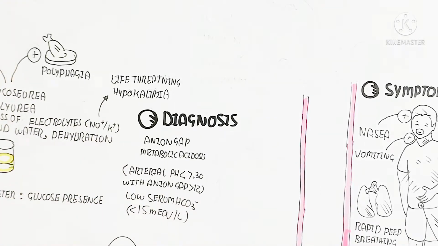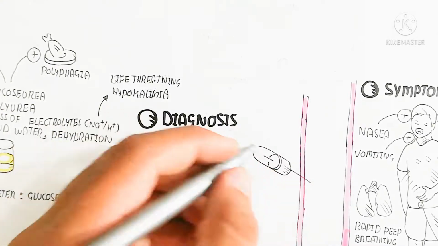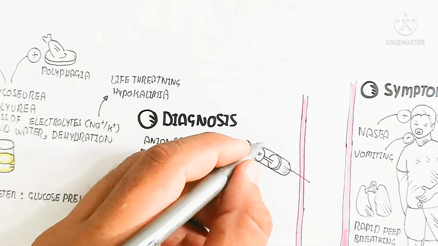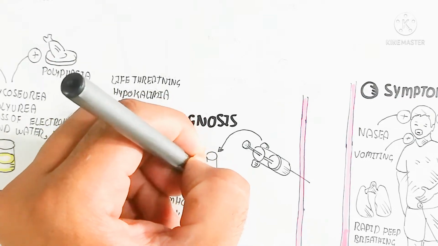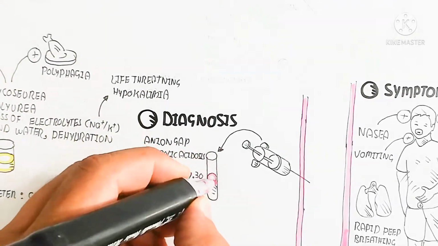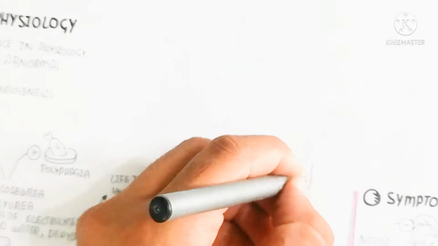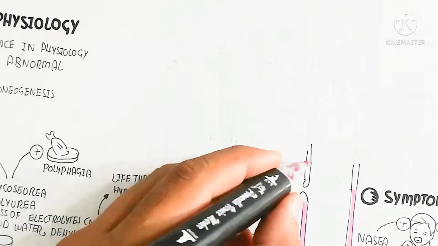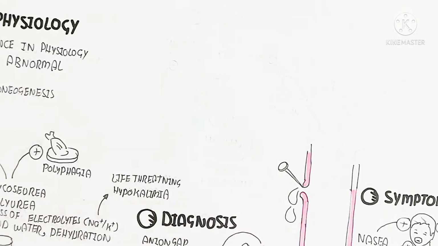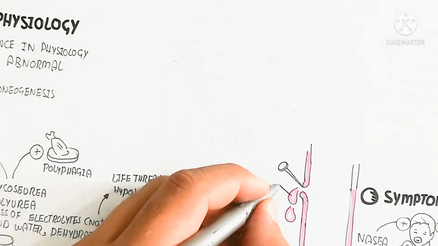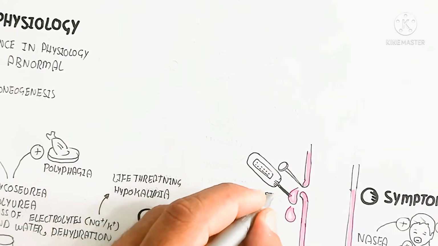So basically the sympathetic nervous system is catabolic. The diagnosis is anion gap metabolic acidosis. Arterial pH will be 7.30 with an anion gap more than 12, and low serum bicarbonate, less than 50 milliequivalents per liter. In this way we can check through diagnosis, and on the other hand we can check through a glucometer by puncturing with a needle, and in this way you can understand whether hyperglycemia or hypoglycemia is occurring.